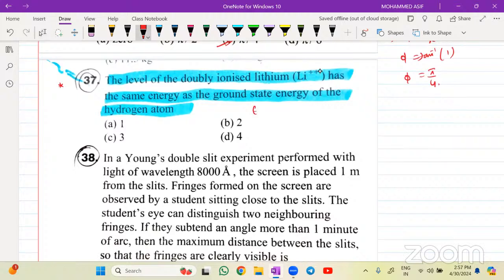Energy of your nth model En is directly proportional to Z square divided by N square, isn't it? So now the problem is telling that the level of doubly ionized lithium has the same energy as the ground state. यानी E of lithium double plus is equals to energy of which orbit right now for me, ground state, मतलब 1 of hydrogen atom. This is given in the problem.